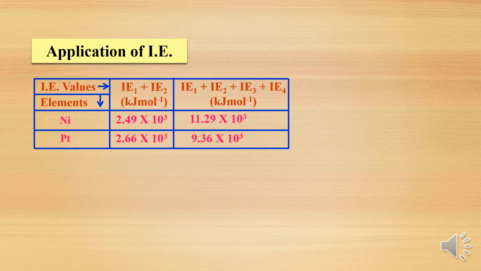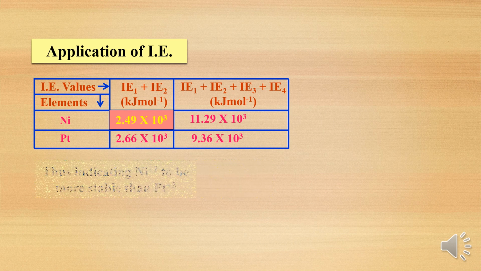From nickel, if you remove two electrons, you get nickel plus 2. From platinum, if you remove two electrons, you get platinum plus 2. The sum of the first and second ionization energies is for nickel plus 2, and the second column is for nickel plus 4 and platinum plus 4. The values given are 2.49 into 10 raised to 3 and 2.66 into 10 raised to 3, for removal of two electrons.